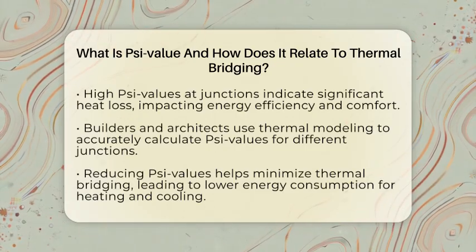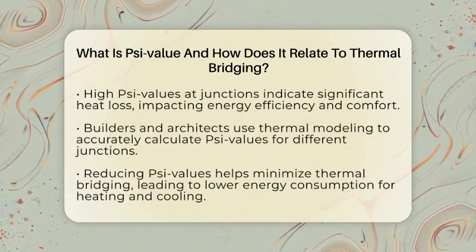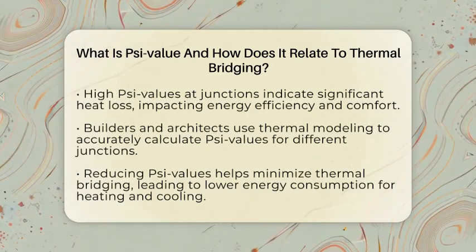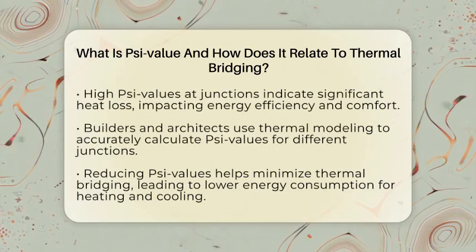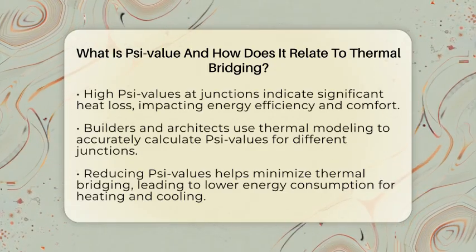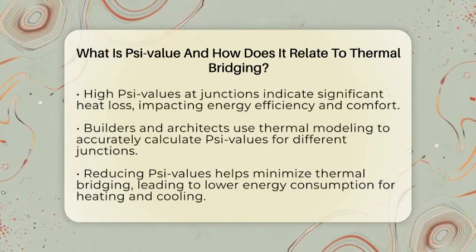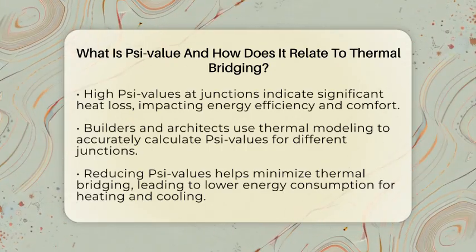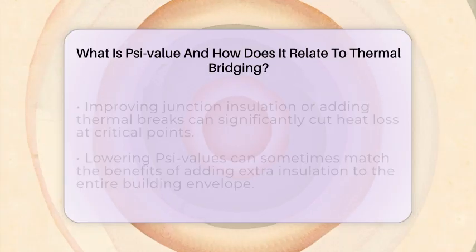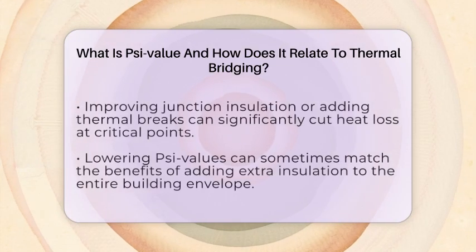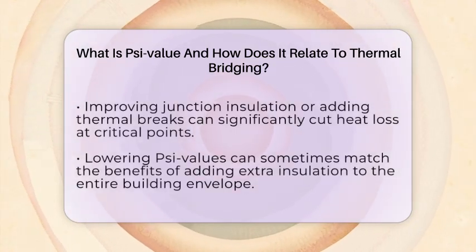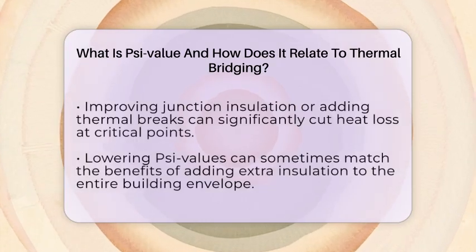Understanding the Psi-value helps architects and builders identify where these thermal bridges are and how severe they might be. Instead of just guessing, they use detailed thermal modeling to calculate accurate Psi-values for each junction. This way, they can design connections that minimize heat loss, like continuous insulation or using less conductive materials at critical points. In sustainable home design, keeping Psi-values low is a key goal.